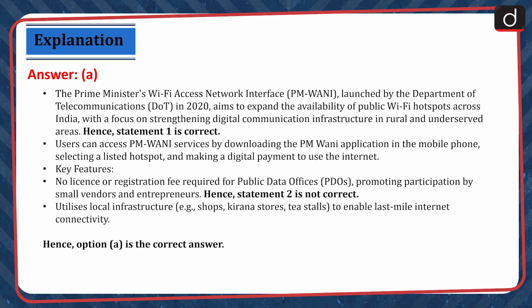Users can access PM-WANI services by downloading the PM-WANI application in the mobile phone, selecting a listed hotspot, and making a digital payment to use the internet. Key features: no license or registration fee required for public data offices, promoting participation by small vendors and entrepreneurs. Hence, statement 2 is not correct. Utilizes local infrastructure, for example, shops, kirana stores, tea stalls, to enable last-mile internet connectivity. Hence, option A is the correct answer.